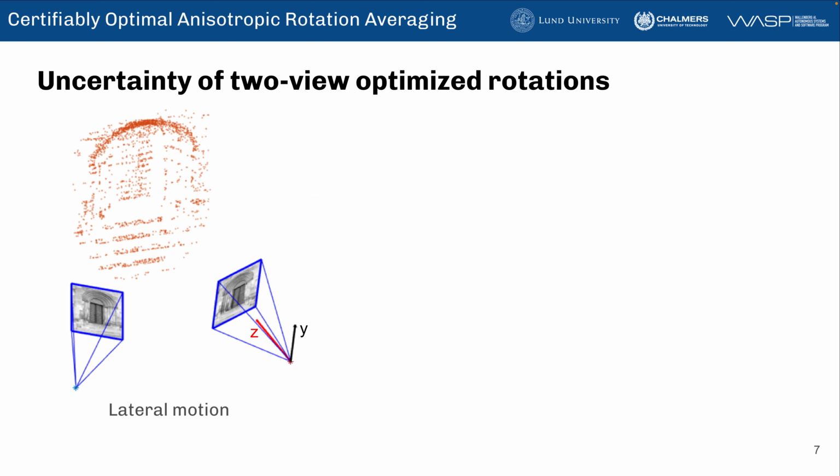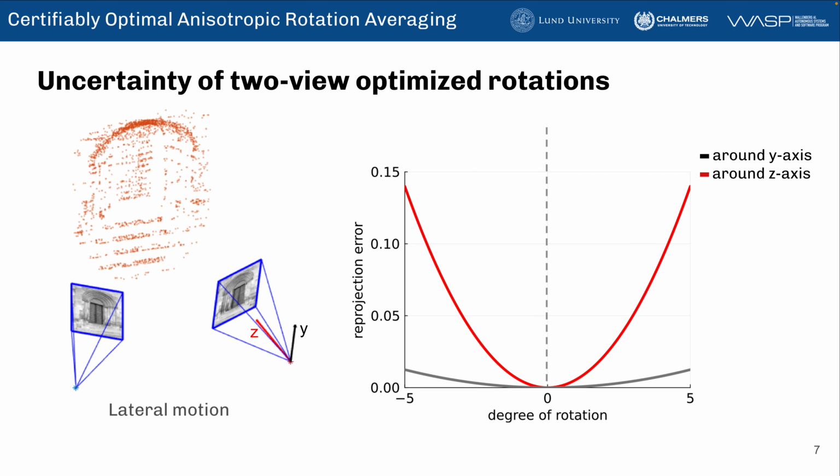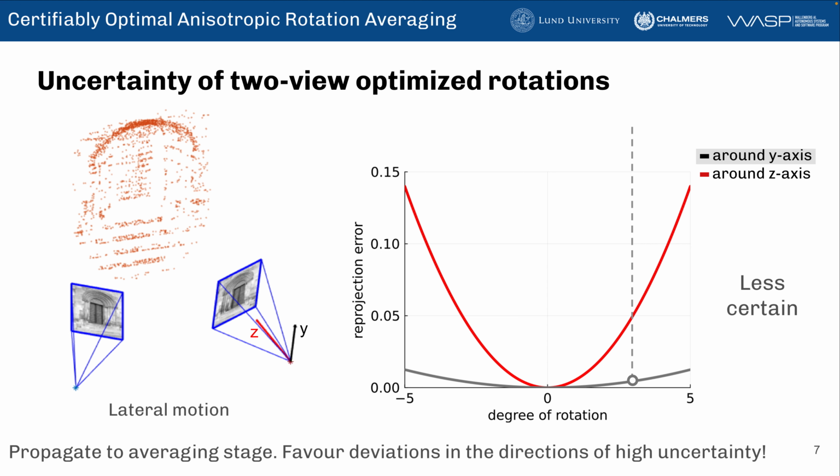Now, we would like to propagate the uncertainties in the relative estimates into rotation averaging. Why is that important? Consider this typical two-view example with lateral motion. Here we show how the reprojection errors change from rotating around different axes. If an optimal relative rotation is slightly rotated around the z-axis, this will result in higher reprojection error as compared to rotating around the y-axis. This means a higher certainty for the angle around the z-axis and lower certainty for the angle around the y-axis. To conclude, uncertainties naturally appear in the two-view optimization problems. We would like to propagate this information to favor the deviations in the directions of high uncertainty.